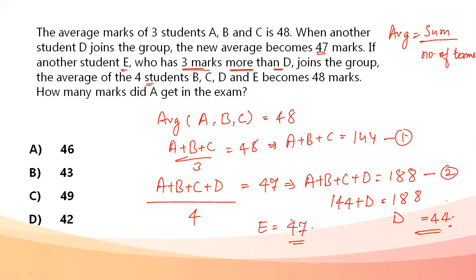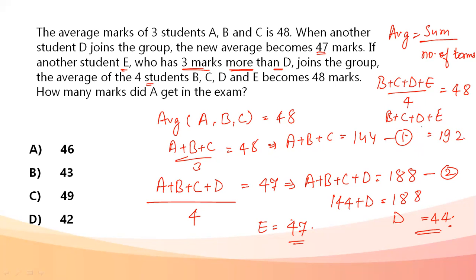E has 46 marks. Okay, now the average of B, C, D, and E is 48. So B plus C plus D plus E divided by 4 becomes 48. If we do the cross multiplication, B plus C plus D plus E, 48 into 4 becomes 192.